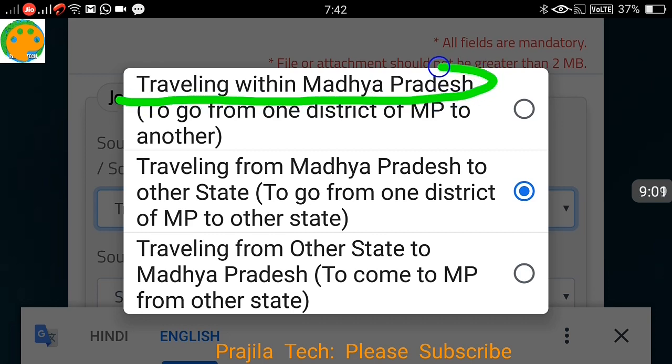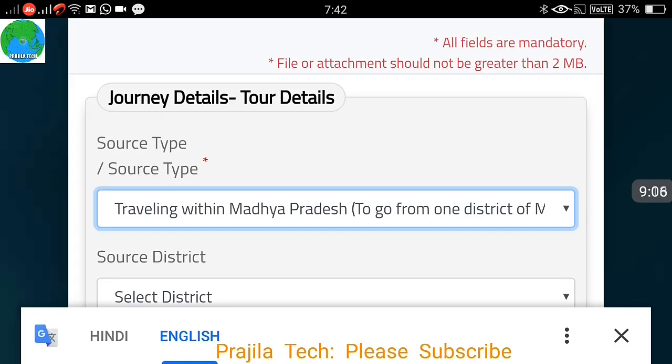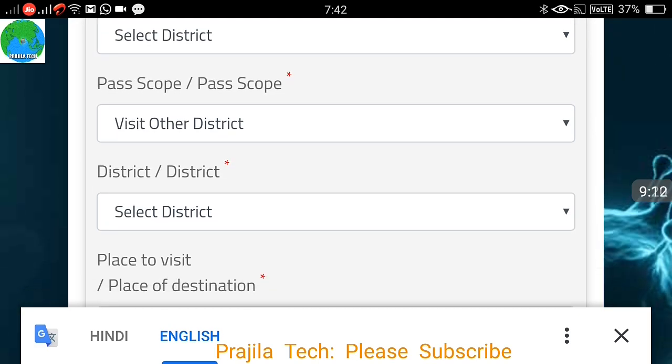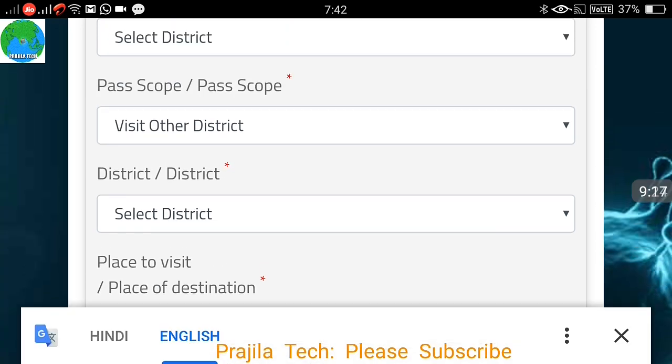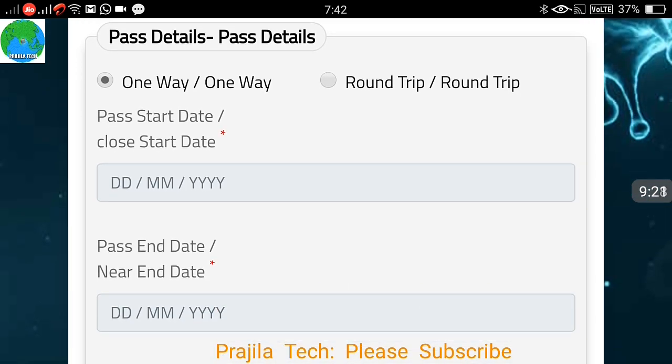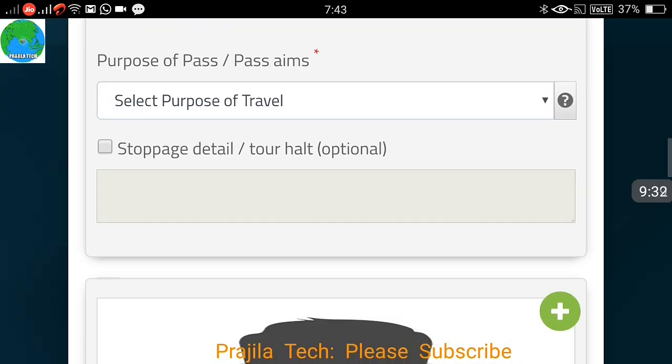Now there is one more option here, traveling within Madhya Pradesh, from one state to another. This option comes when you select the first option. I had shown you in the beginning there are 2 options, e-pass and below it, migrant pass. When you select the first option, you get all these inside travel options. When you select the second option, you get the option for going outside or coming back to Madhya Pradesh. So within Madhya Pradesh you get a round trip pass. That's what I'm showing you.